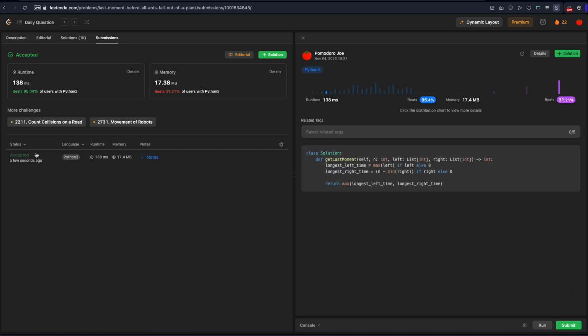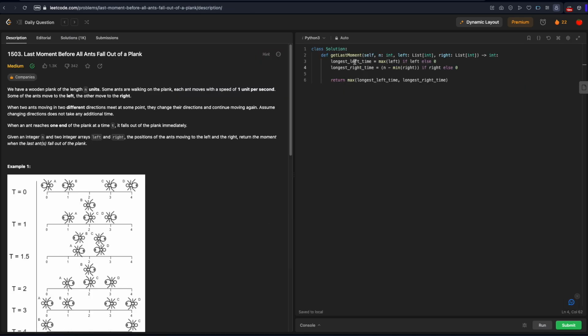Let's see, we do pretty well actually. Wow, we beat 95% for runtime and 31% for memory. So this is fantastic. All right, I don't think I can improve on this. So I really like this solution because it's pretty straightforward. It looks pretty clean, like you can understand what this means, longest time left, longest time right.